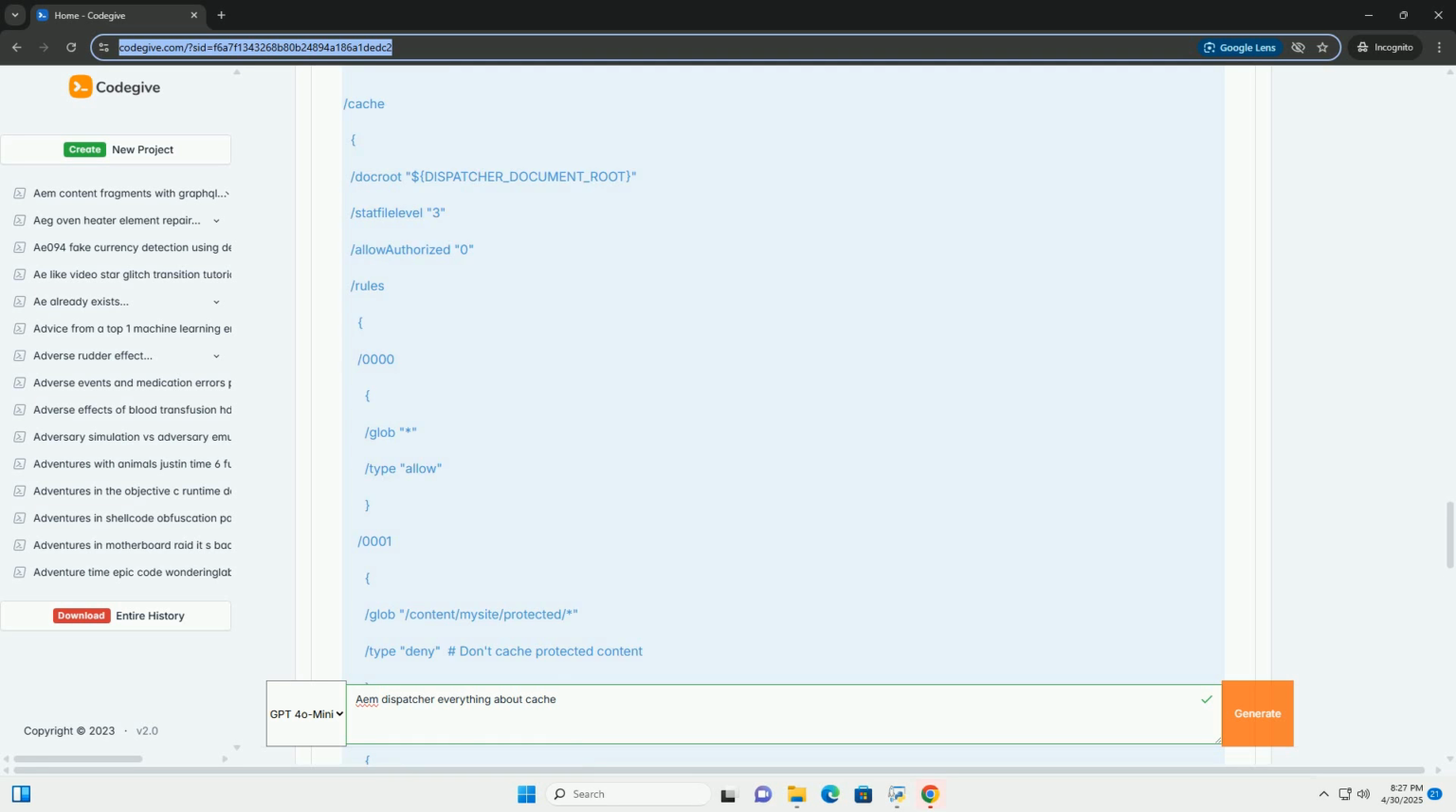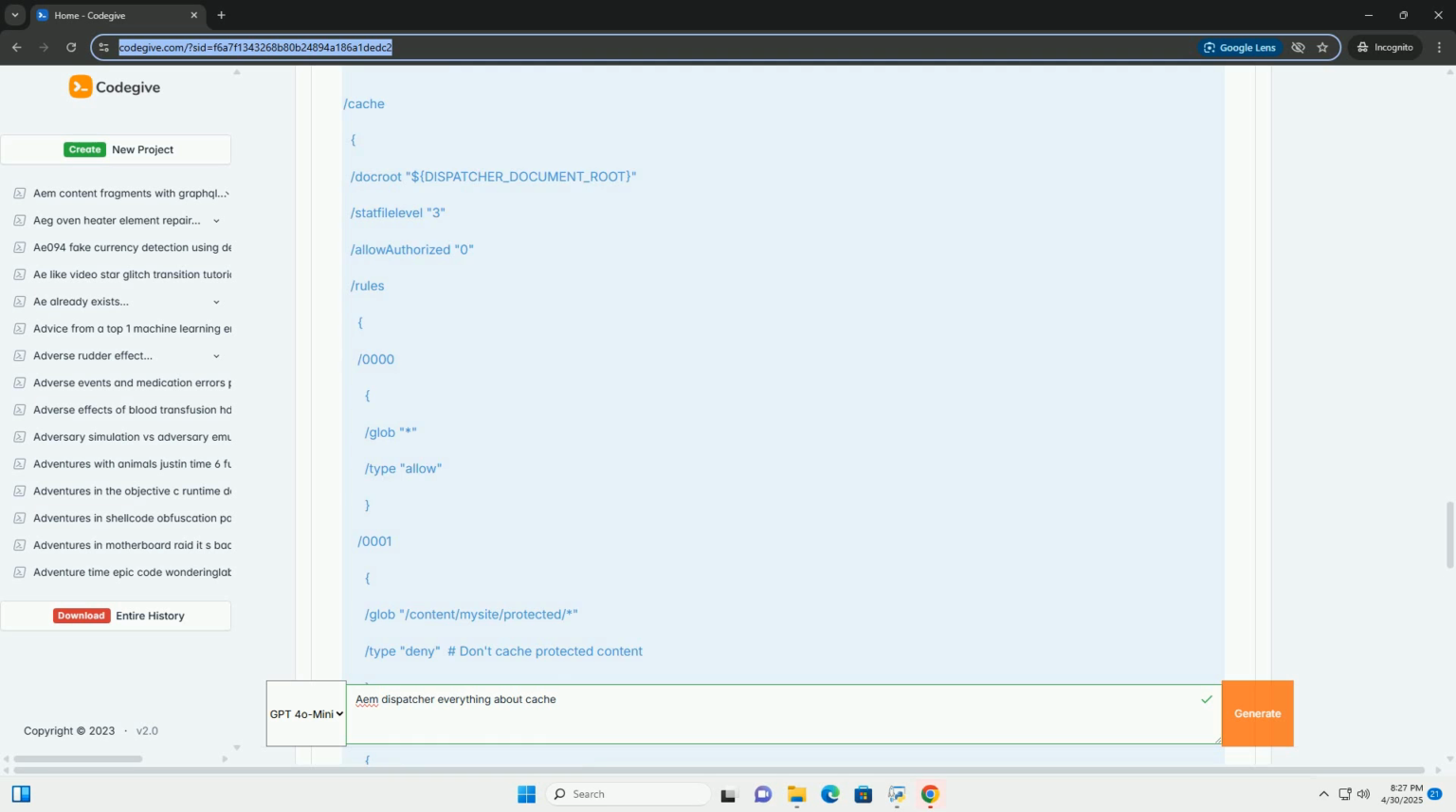/virtualhosts lists the virtual host names, domains, that this farm should handle. You can use wildcards. This allows you to serve multiple websites from the same dispatcher. You can also define these in separate .vhost files, which is often cleaner for complex multi-site setups. /propagateSyndication: when set to true, this setting ensures that the dispatcher propagates syndication requests, for example cache invalidation requests, to the AEM publish instances. This is typically enabled to ensure that cache invalidation works correctly.